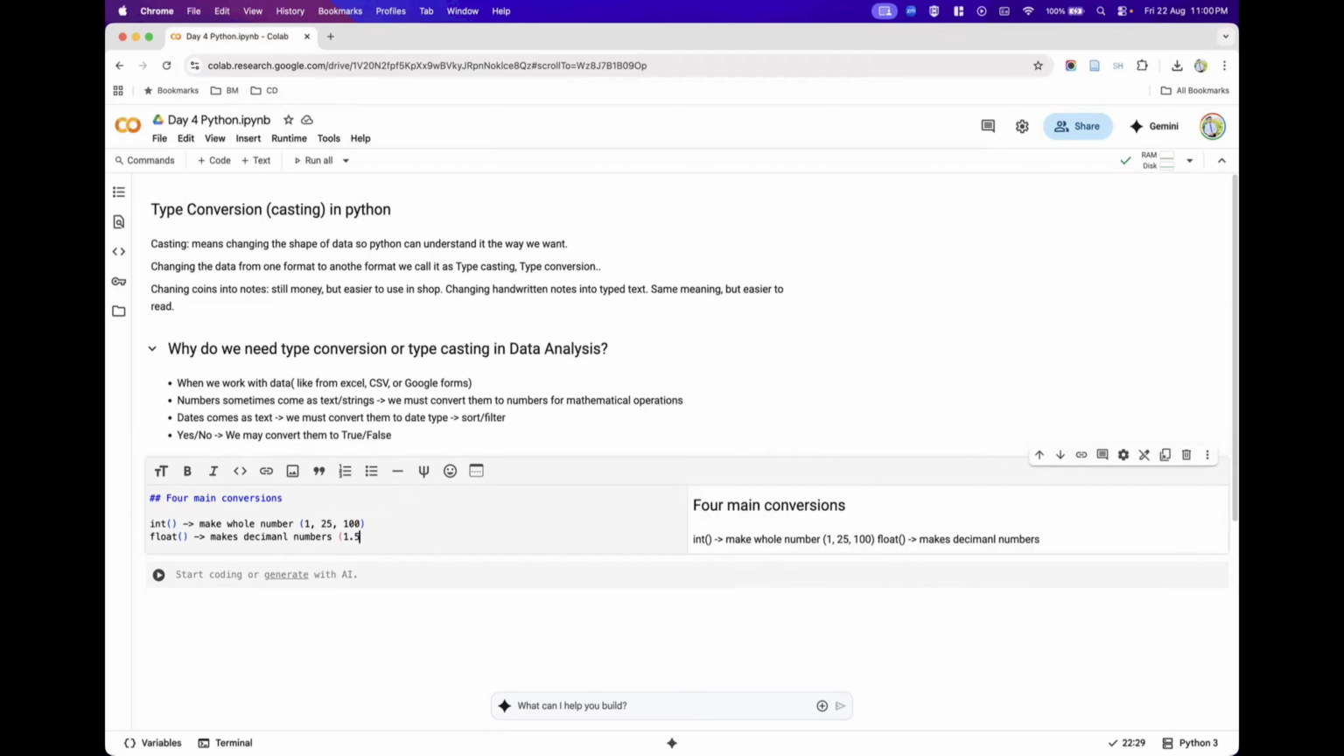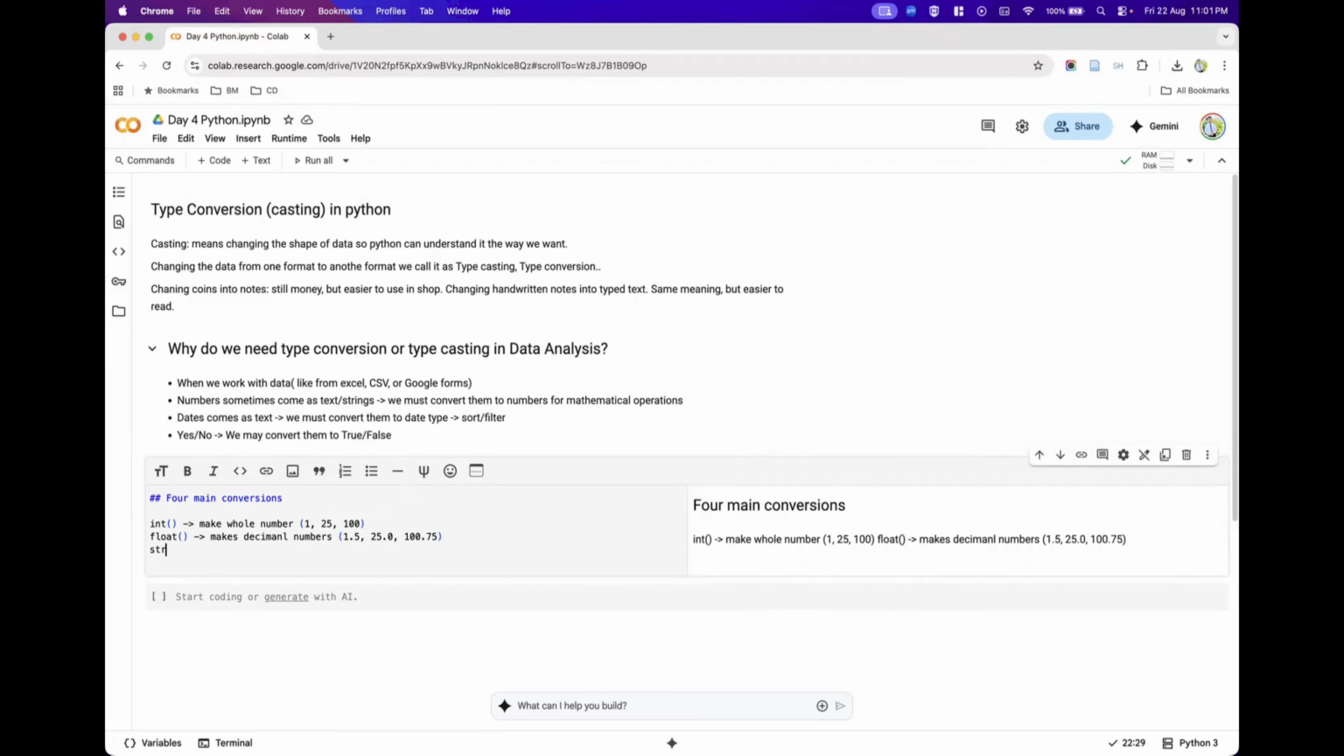So decimal numbers could be 1.5, 25.0, and 100.75. All these are float type conversions. So when you want to have your data converted into a float data type, you can make use of this float type conversion. Float makes decimal numbers.